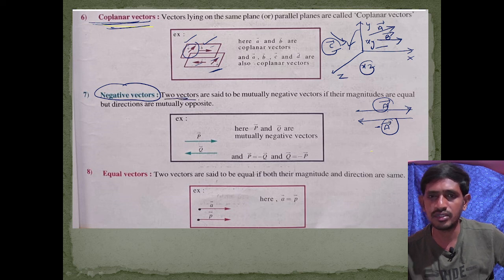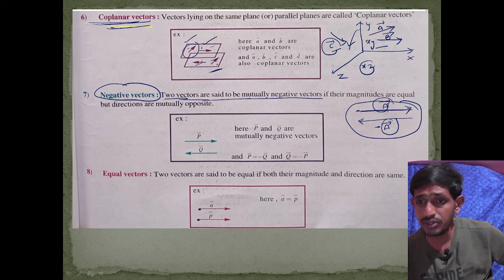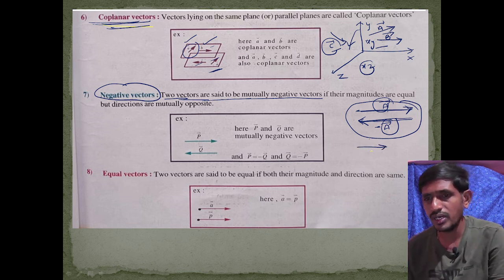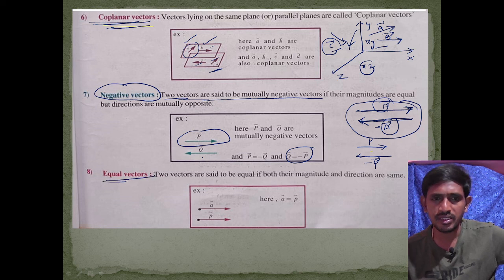Two vectors are said to be mutually negative vectors if their magnitudes are equal and their directions are mutually opposite. So the magnitudes of both vectors are the same, and the directions are opposite to each other. Therefore, we can say the two vectors are negative vectors. So what is the negative vector of p bar? That is minus p bar. This is the p bar vector, and the negative of p bar is here. This is q bar, and q bar is equal to minus p bar.